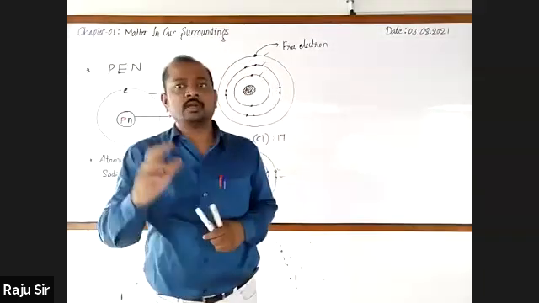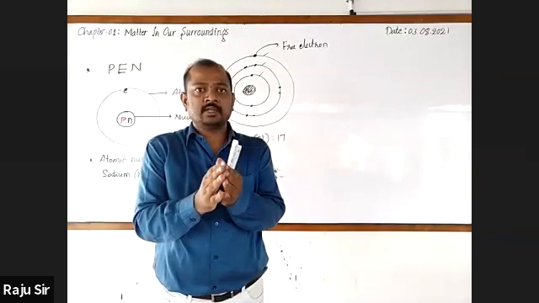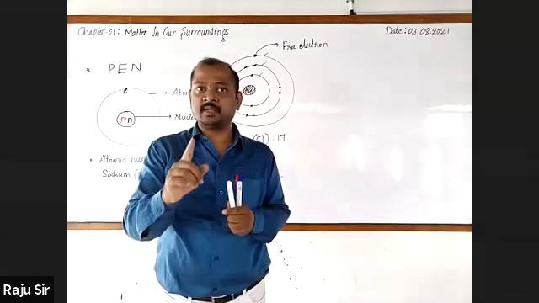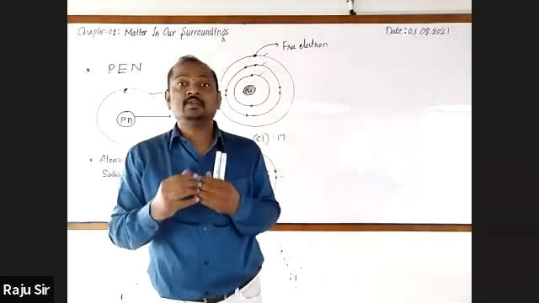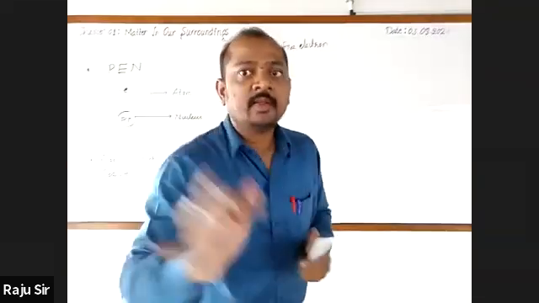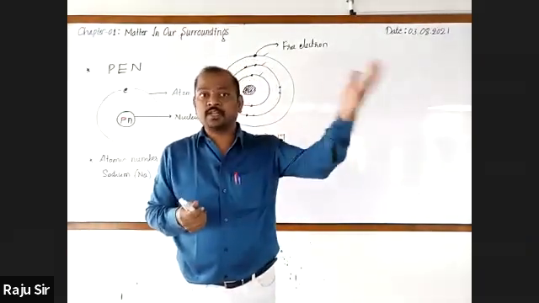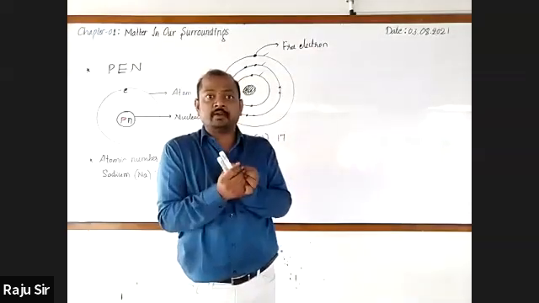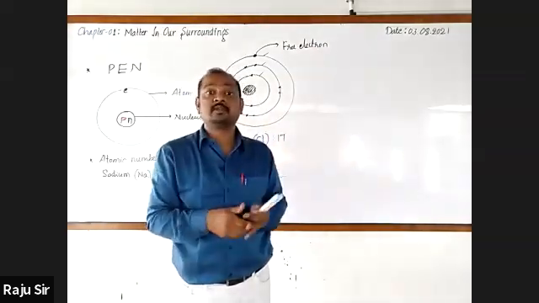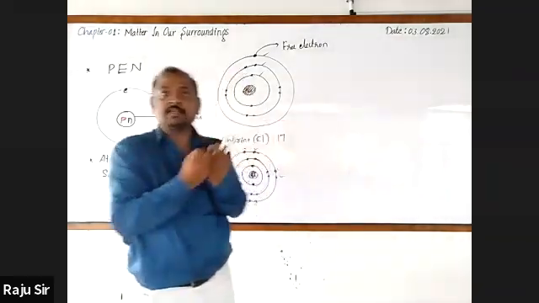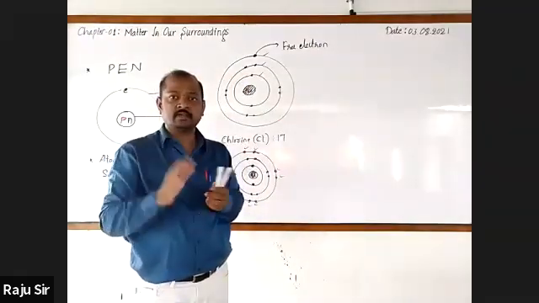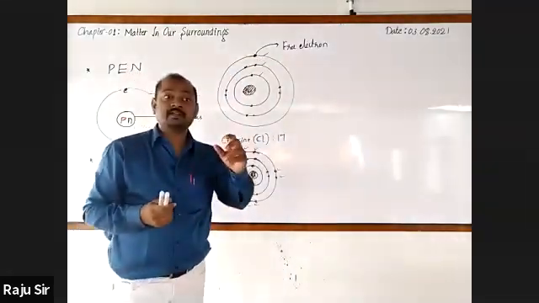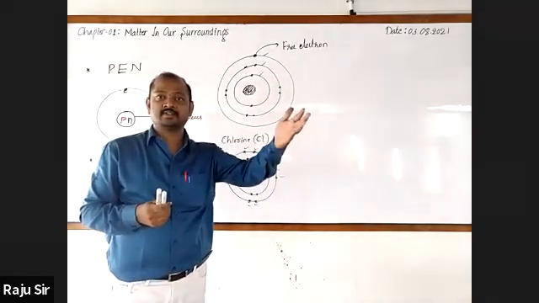Students, you also know from your previous classes, in the chapter called materials, metals and non-metals, that metals are able to lose electrons. They have a tendency to lose electrons and are awaiting to donate them, whereas non-metals are ready to gain electrons. And you have also learned what happens if an atom loses electrons.